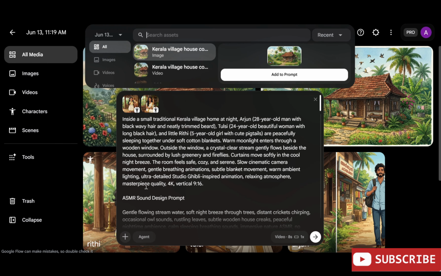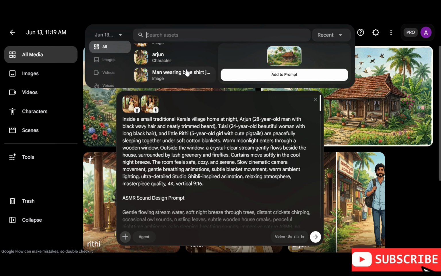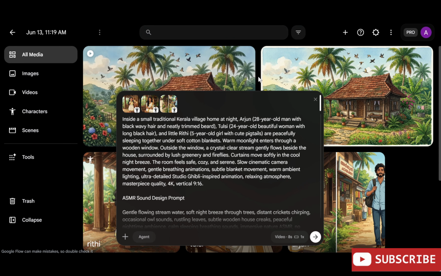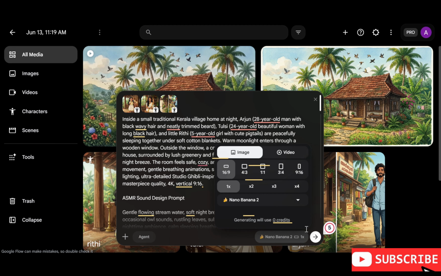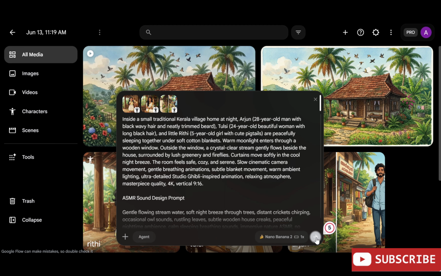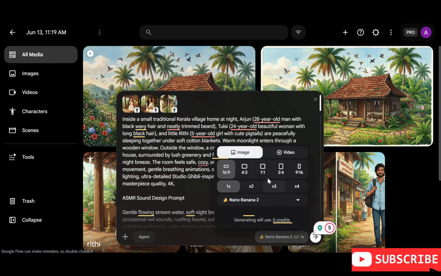Next, open the video generation section and upload the image. Select Image to Video and add a motion prompt describing gentle tree movement, flowing stream water, birds flying in the distance, and warm sunlight filtering through the leaves. Choose a slow cinematic camera movement and generate the video. After the video is complete, preview the result and save it. Perfect! Our beautiful village home and nature scene is now ready, setting the stage for Arjun, Tulsi, and Rithi's story.